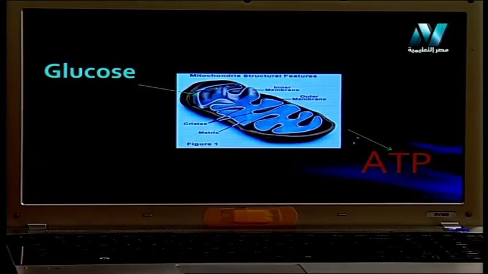This is a very important process that happens inside your body. Glucose is oxidized in mitochondria, releasing energy. The energy here we call ATP. This abbreviation must be written with a capital A: adenosine triphosphate, ATP.